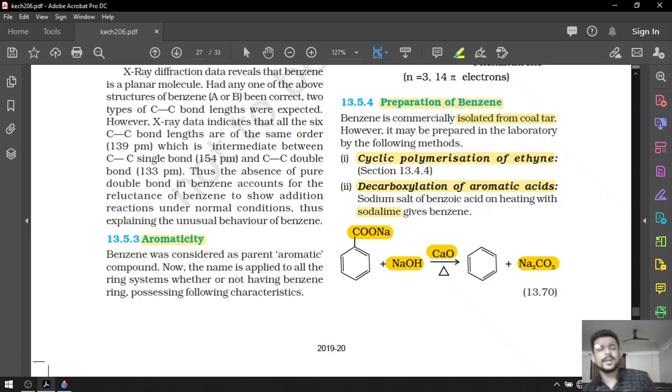We have done it already in the alkanes decarboxylation. Ethanoic acid converted into methane, right? So that concept has been used over here.